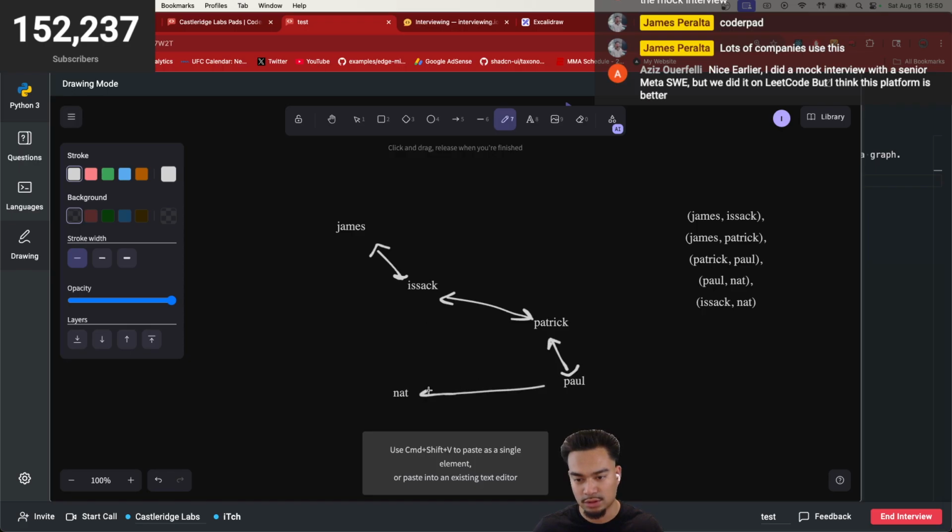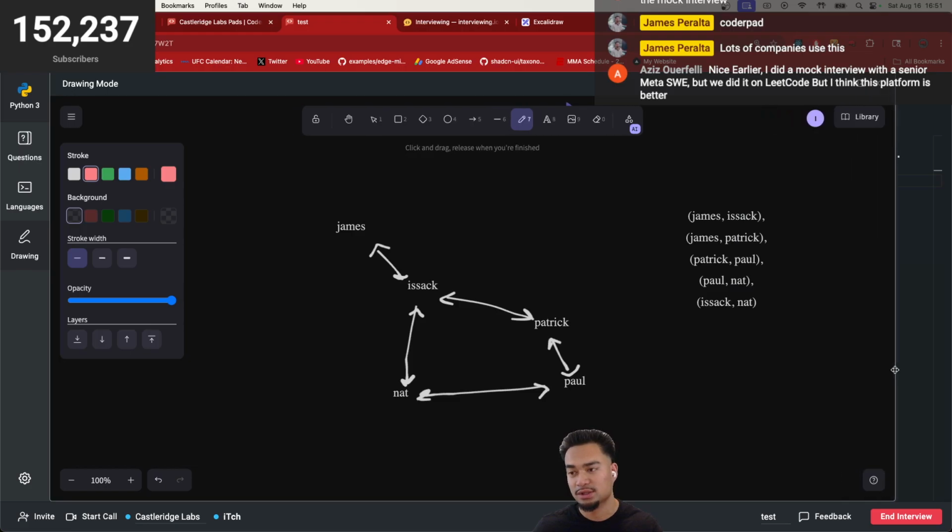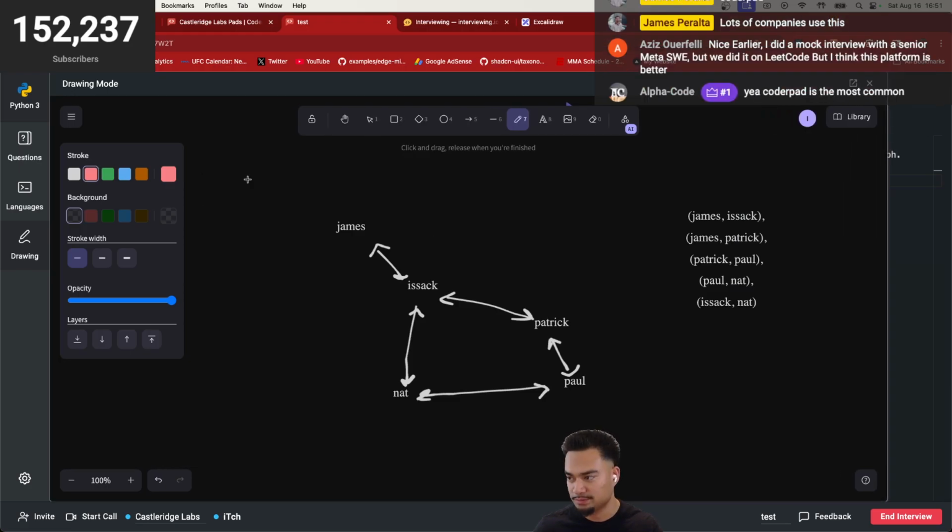And let's say we have this. So once you can visualize in your head that this is actually a graph, then you need to start figuring out the degrees of separation. Between James and Isaac, it's 1. Between James and Nat, it's 2. So I think the first step is identifying it's a graph problem faster, and just visualizing the graph in your head.